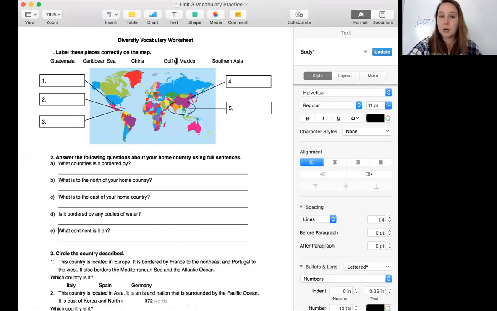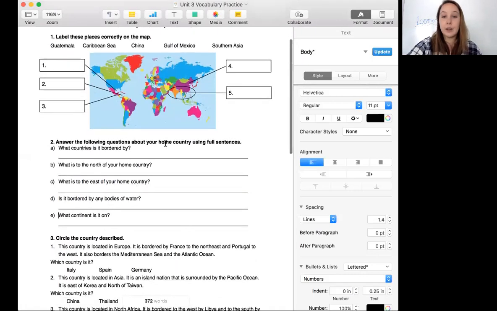So on this first part, you're just going to put the correct place, whether it's a city, a country, a body of water, or an area, in the correct box. Here, I want you to try using a full sentence. It says, what countries is your home country bordered by? So you can say it is bordered by, and tell me the countries.